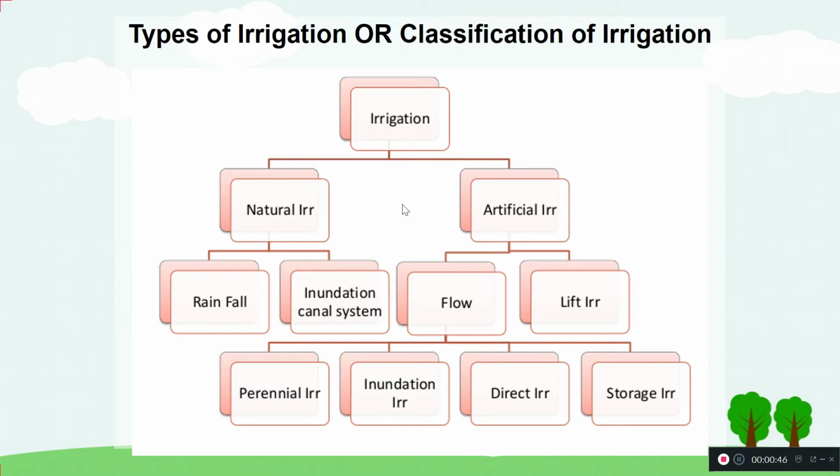When it comes to irrigation, the way of providing water happens by two methods. The first is the artificial way, and the next is the natural way. So, what are the natural aspects of providing water to agriculture fields?